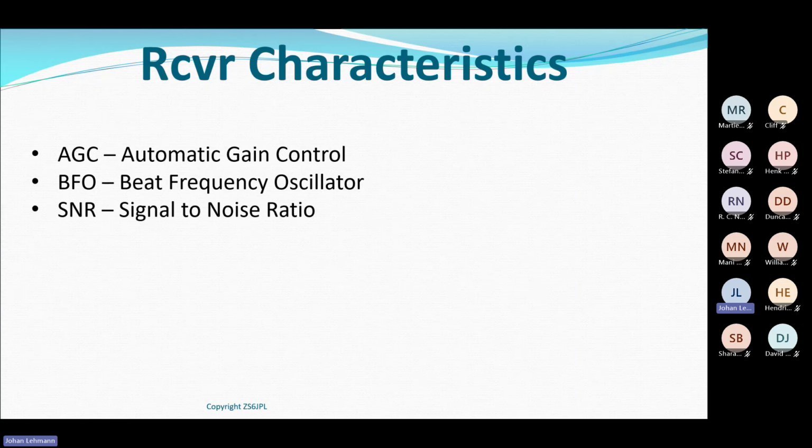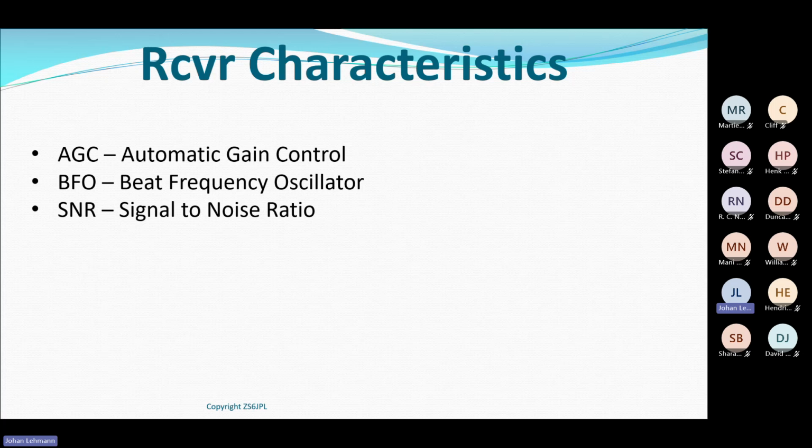If we look at a receiver's front end or the amplifier, the automatic gain control will reduce the gain of my receiver so that I don't saturate my receiver. So it improves my dynamic range. So if I've got AGC in my receiver, it normally improves my dynamic range.